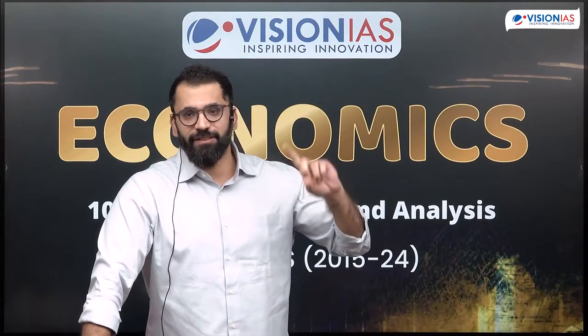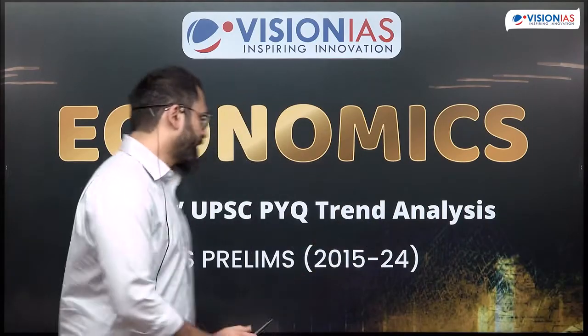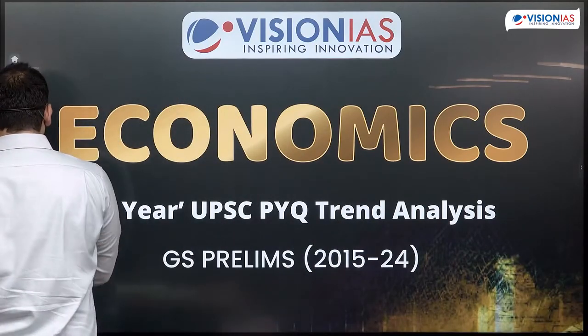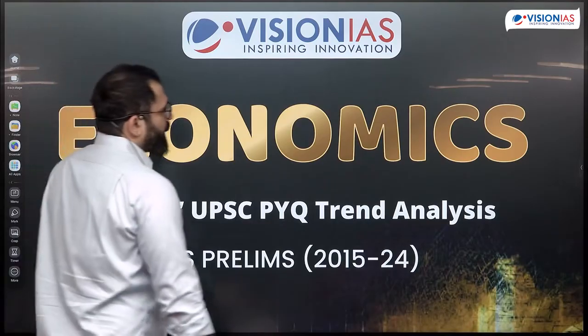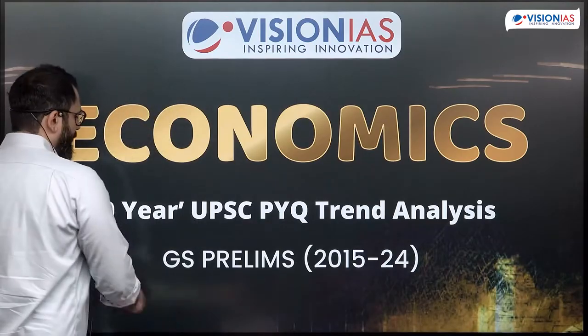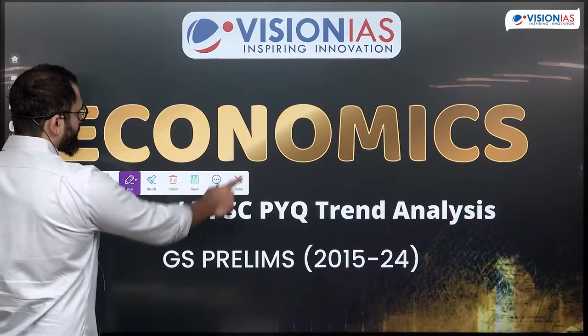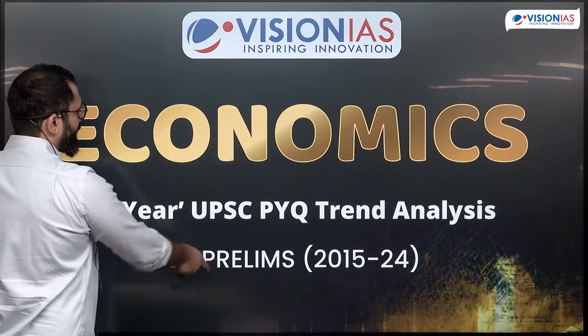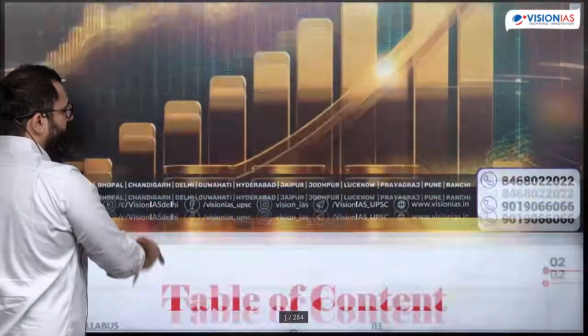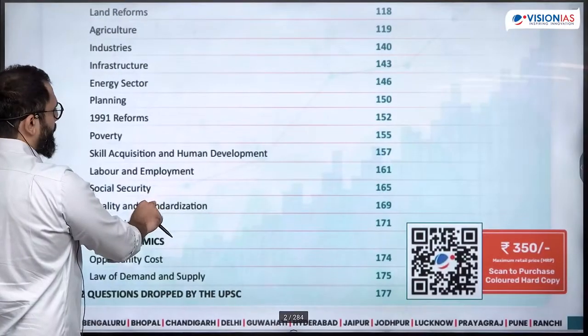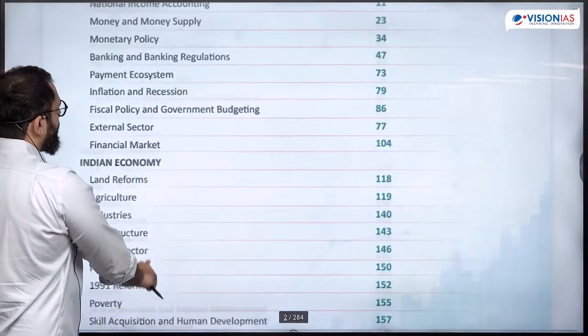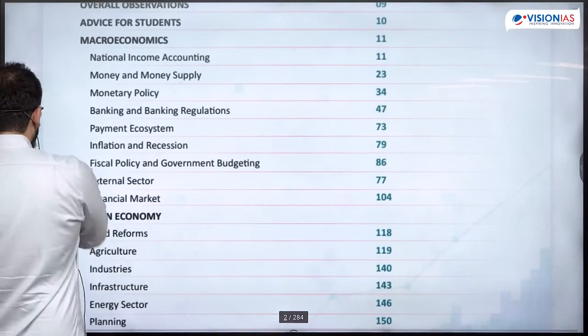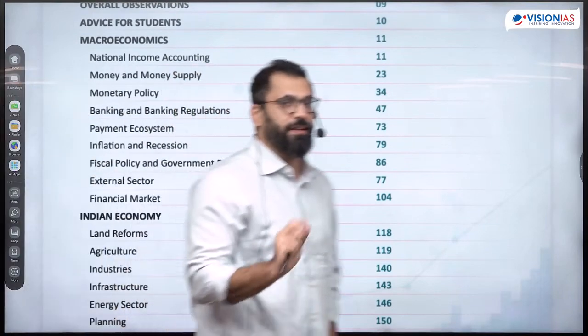This is why PYQs. There are two things which we need to understand. The reason for doing PYQ is that one, PYQ will help us first analyze what exactly has to be read. The topics that have to be covered, this is the first thing which you need to know comes from the previous year analysis.